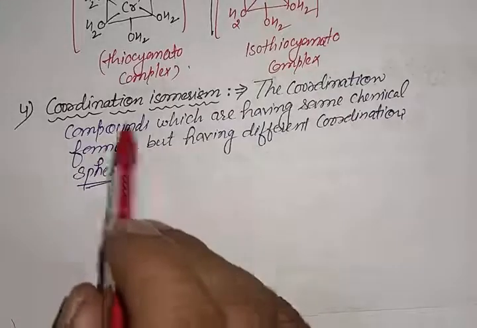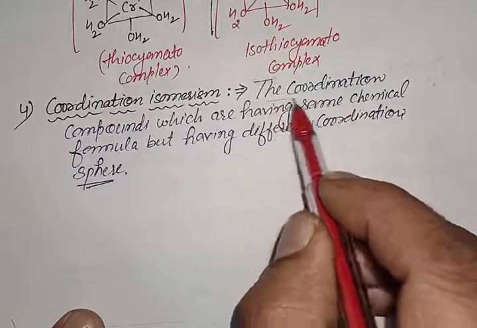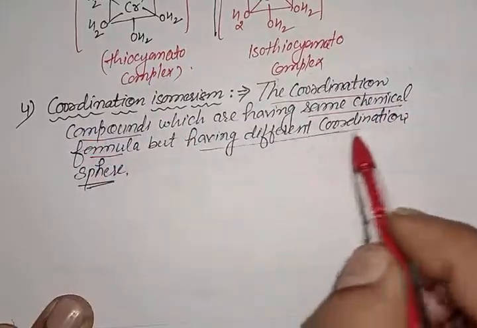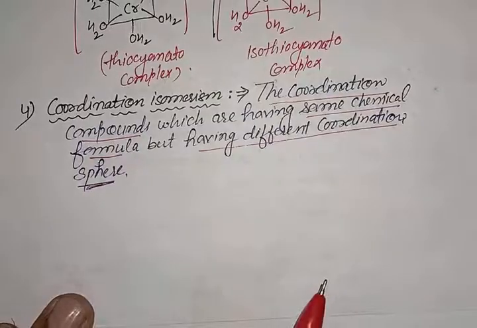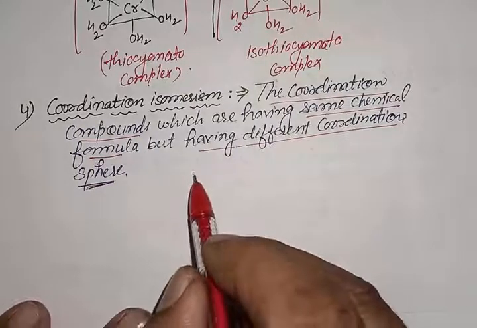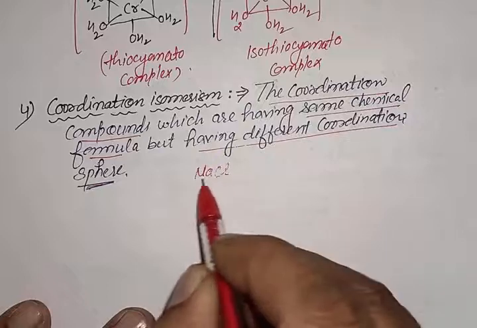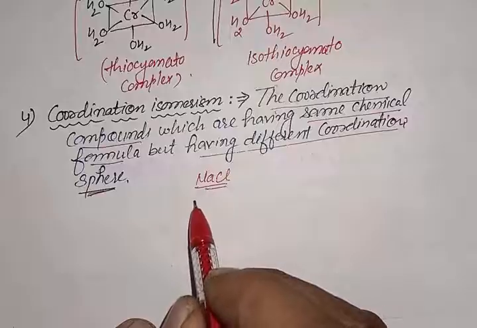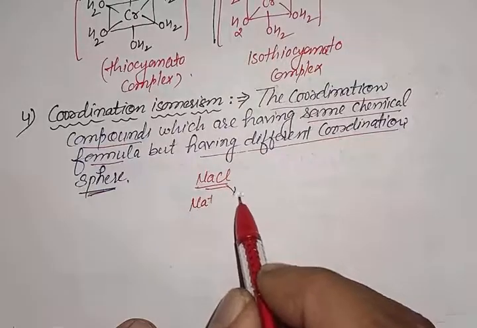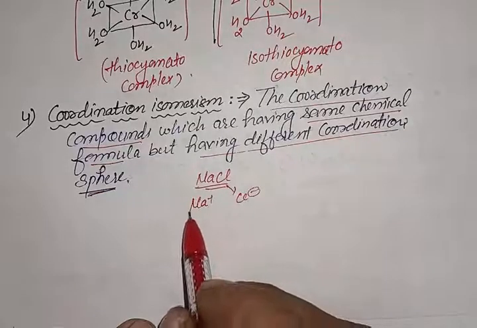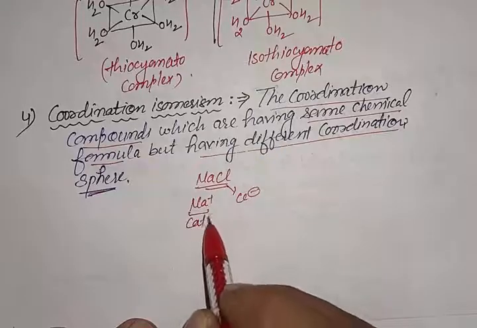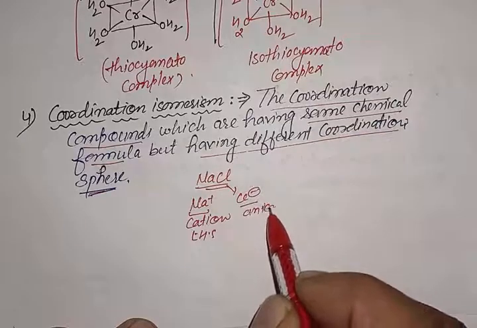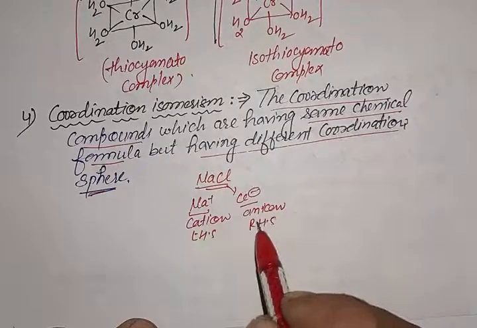The fourth one is the coordination isomerism. In the same way, the coordination compounds which are having same chemical formula but having a different coordination sphere. Let me take one example of an ionic compound, that is NaCl. We know that NaCl is sodium chloride, or it is also called common salt. It is having cation that is Na positive and anion that is Cl negative. This Na positive, that is cation, is written on the left hand side, whereas this anion, because it is having negative charge, is written on the right hand side.